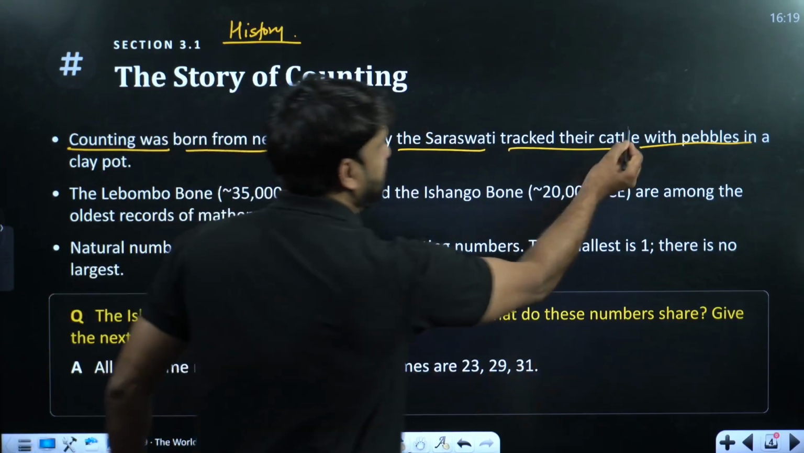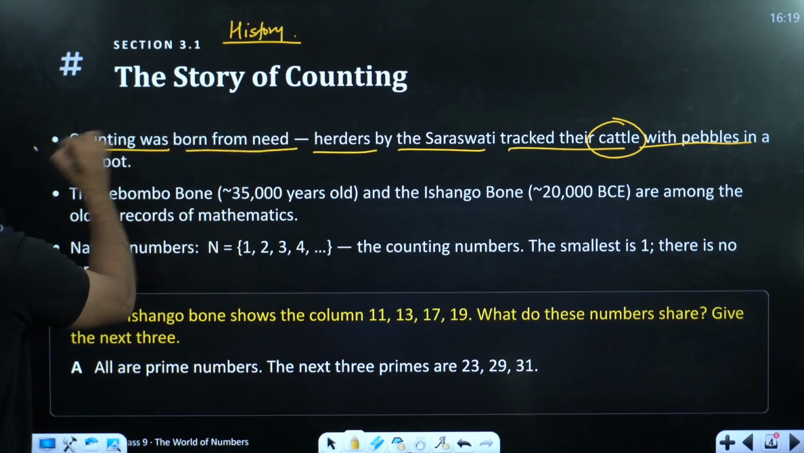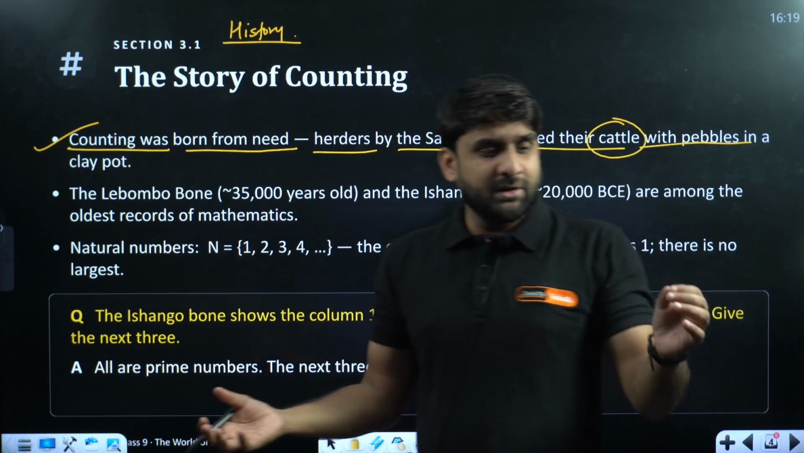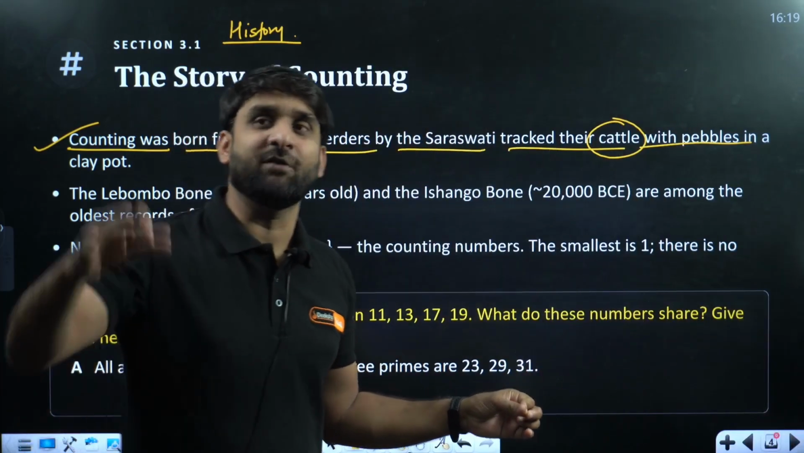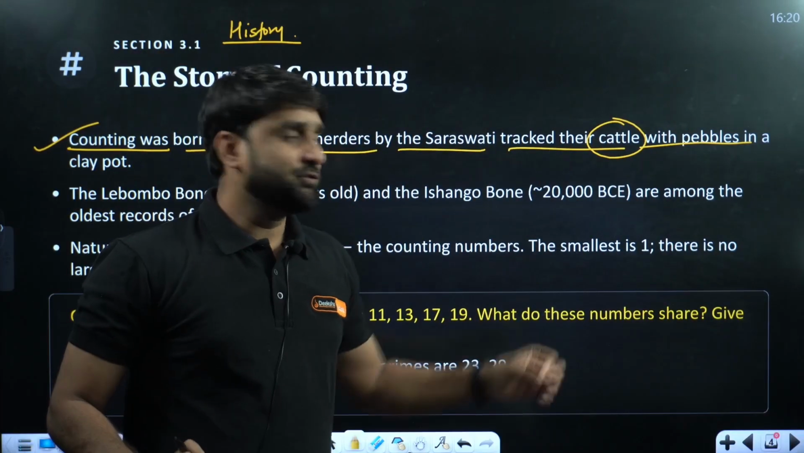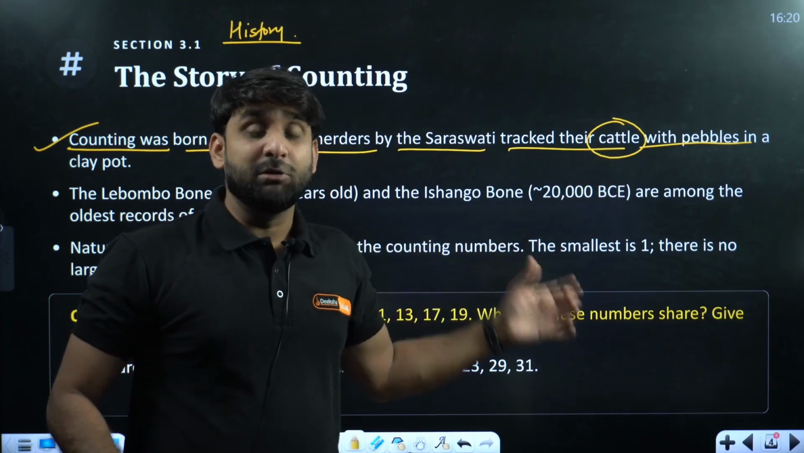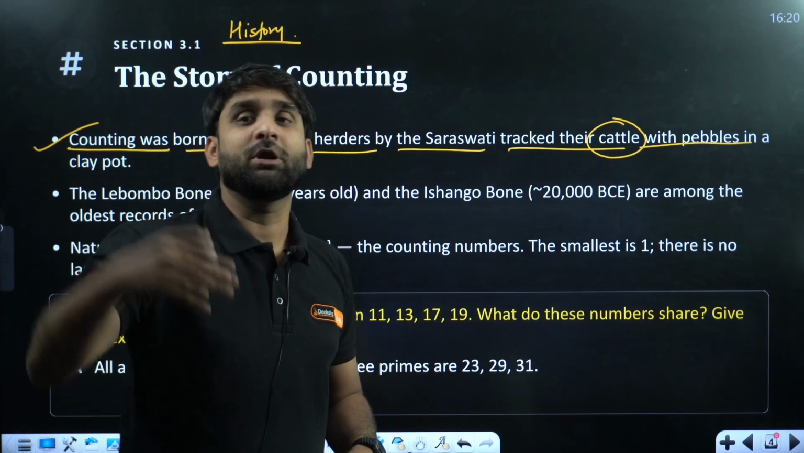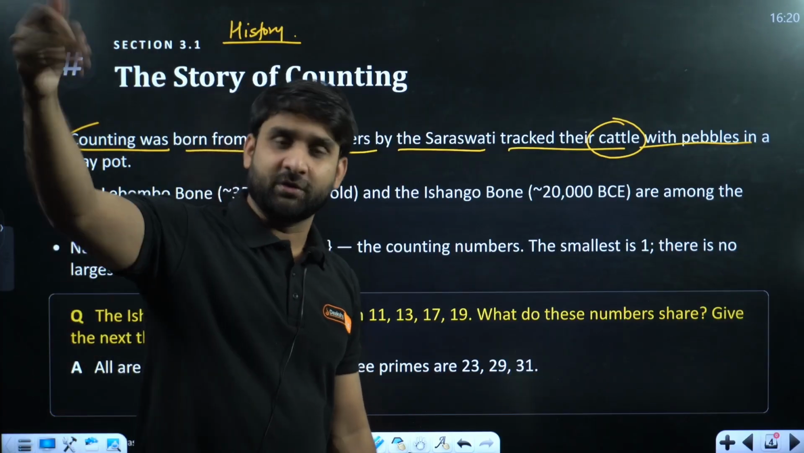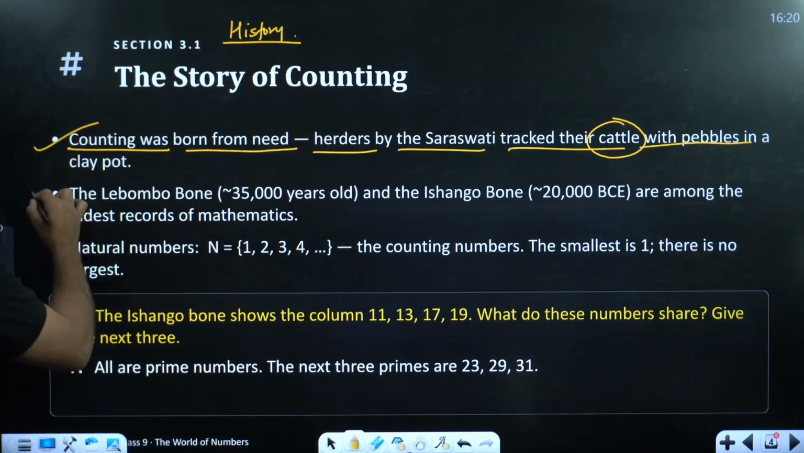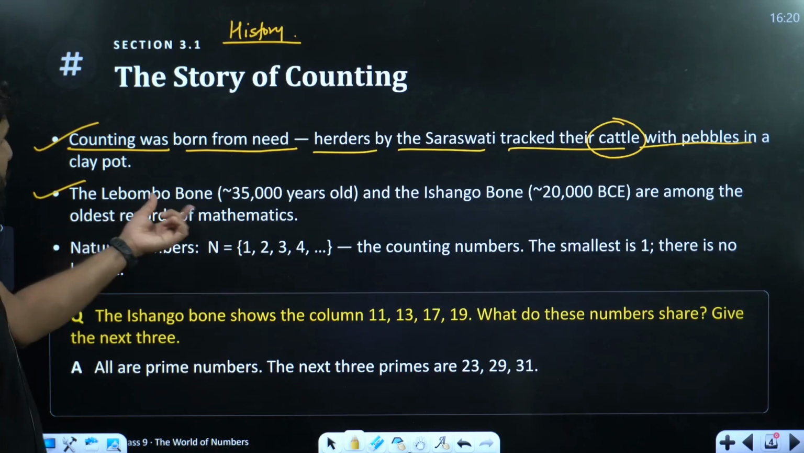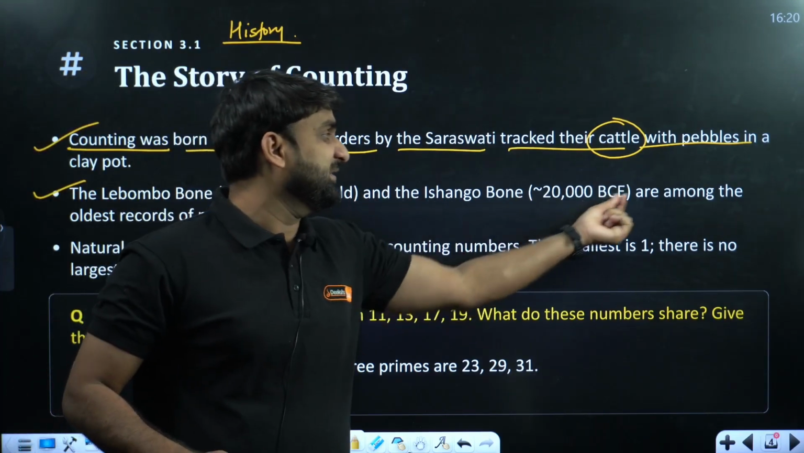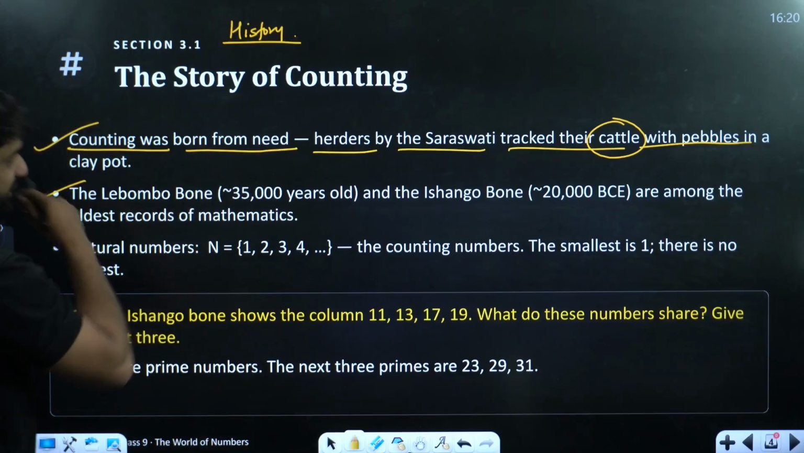So cattle, animals. This is all about history. Using the pebbles, they were able to find whether 2 animals were present, 3 animals were present, and 1 animal was still on the way. With the help of pebbles, they were able to count the number of animals present and how many animals were still absent, still in the forest or on the way. Second is the Lebombo bone, 35,000 years old, oh my god, and the Ishango bone, 20,000 BCE, are among the oldest records of mathematics.